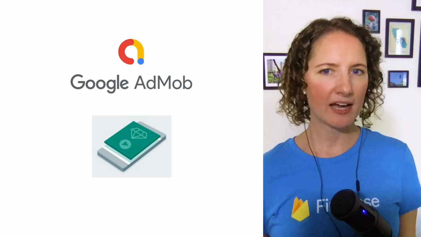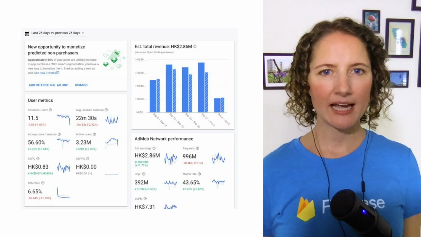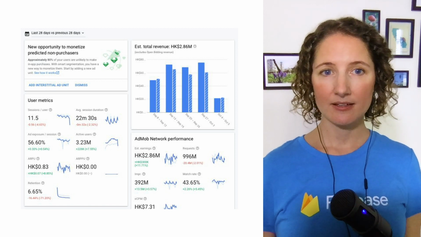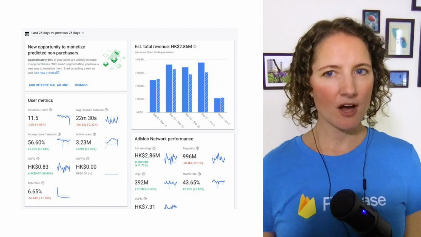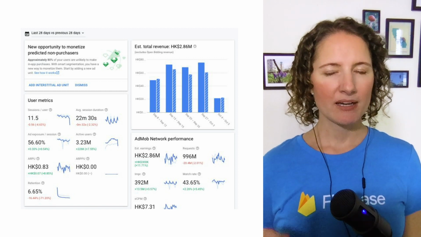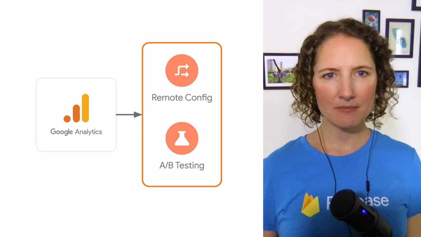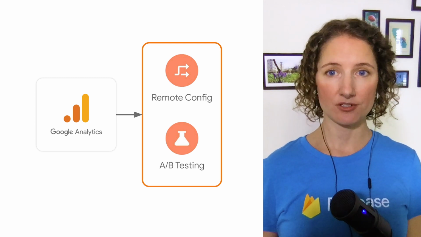Once you do have AdMob set up, you might notice that your account already shows some user metrics automatically collected for your ads. But we can do even more with automatically collected ads data by using the Firebase SDK for Google Analytics. It has a lot of useful features just by itself, but Google Analytics also powers Firebase Remote Config and A/B testing, so we'll be able to optimize the ad experience for different users.